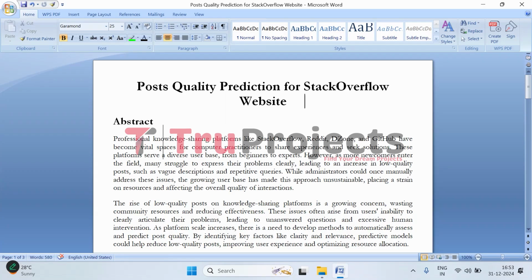Welcome to Two Projects. In this video, we are going to explain the project on post quality prediction for the Stack Overflow website. Before getting into the execution, first let us understand what the project is about.